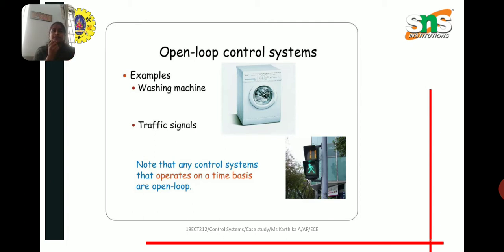And we have some more parameters like noise, stability, bandwidth, speed and oscillation. We have various types of control systems, but all of them are created to control outputs. The system is used for controlling position, velocity, acceleration, temperature, pressure, voltage and current, etc. These are some of the parameters of a control system.